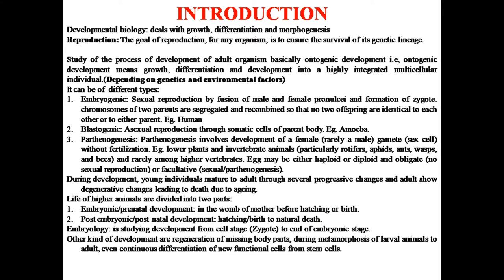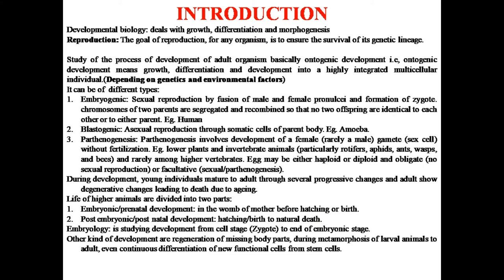Now, what is developmental biology? This is the study of the process of development of an adult organism, which is basically ontogenic development. Ontogenic development simply means the growth, differentiation and development of an individual which is multicellular in nature, and this development may depend on two things.